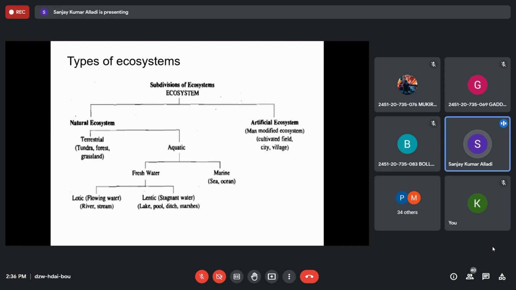These ecosystems are primarily categorized into two, that is natural ecosystem and artificial, man-made ecosystem. How can we say man-made? Do we make trees? Do we make water? Do we make soil? No, we don't make anything, but we modify the natural environment. In a forest, just now I said forest is a natural independent ecosystem, whereas a city we develop. The trees are growing naturally, they are taking natural minerals and water and air and light, but we maintain them, we crop them, we cut them, we trim them, we place them wherever we want, we remove them from the place where we don't want, right?